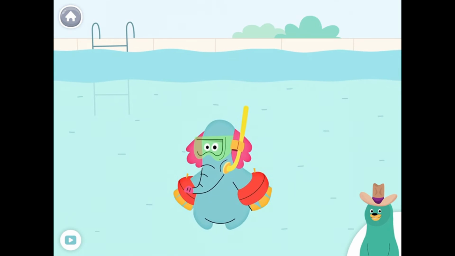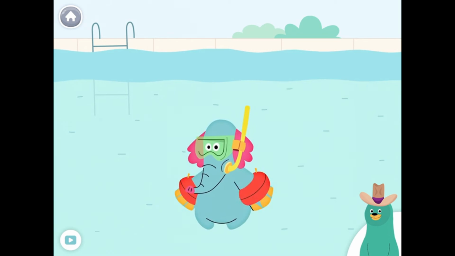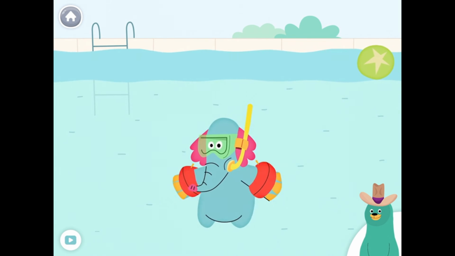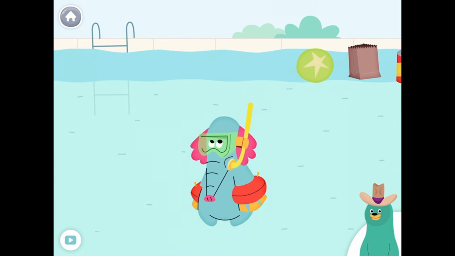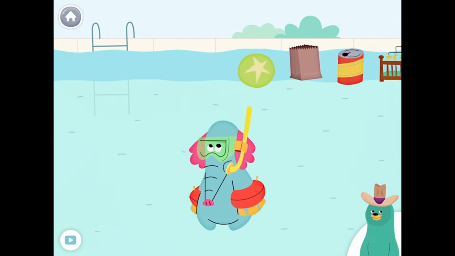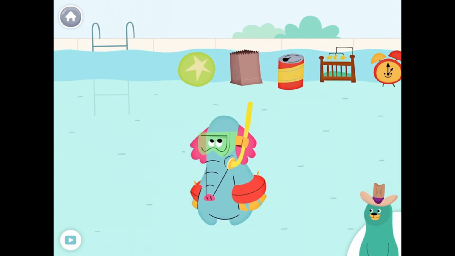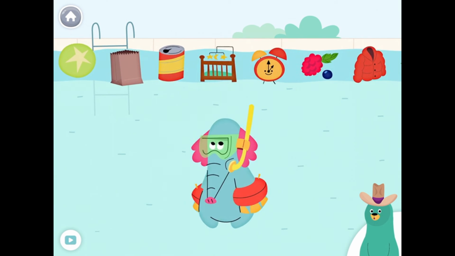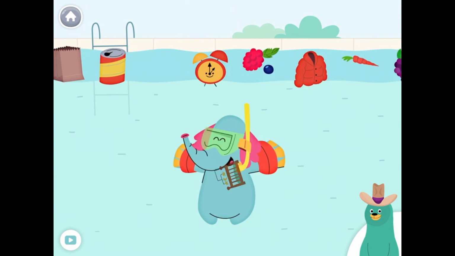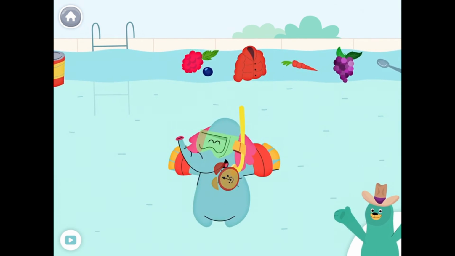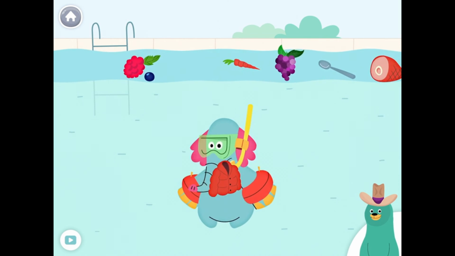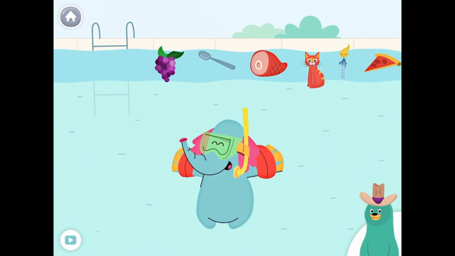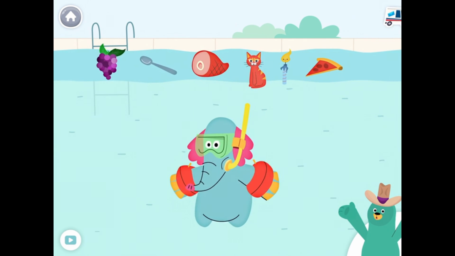Give all the things that start with the k sound to Olo. Clock, coat, carrot. Nice work! You found them!